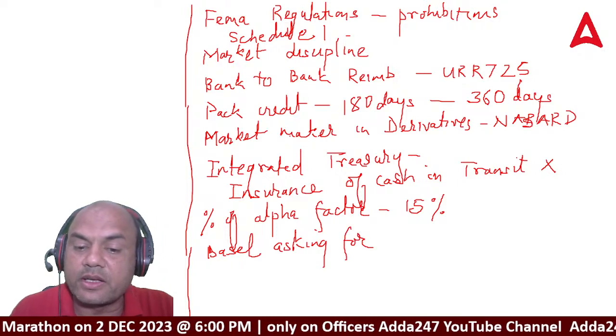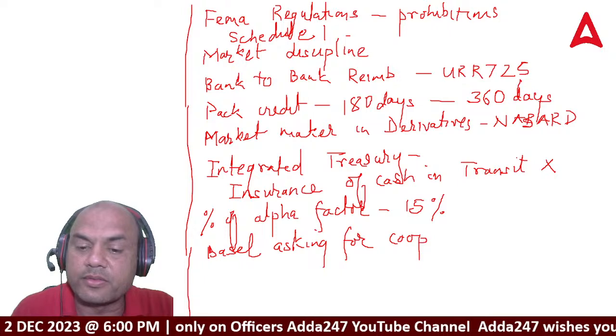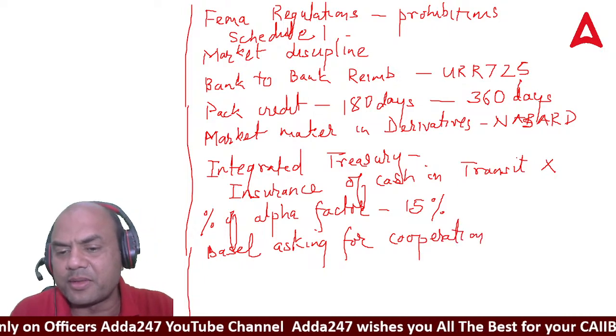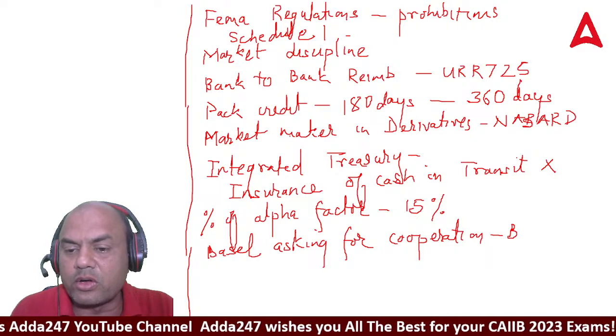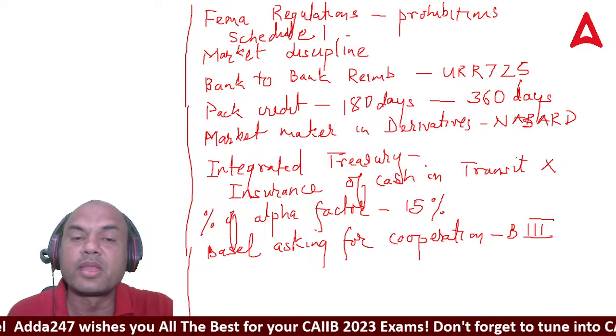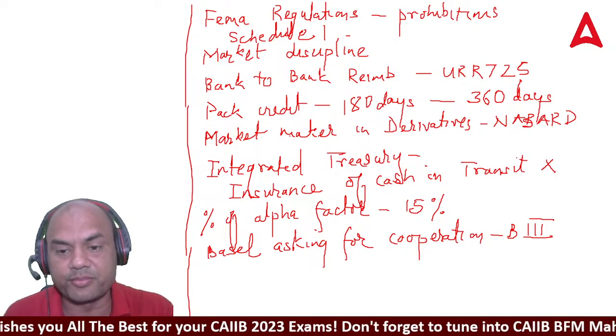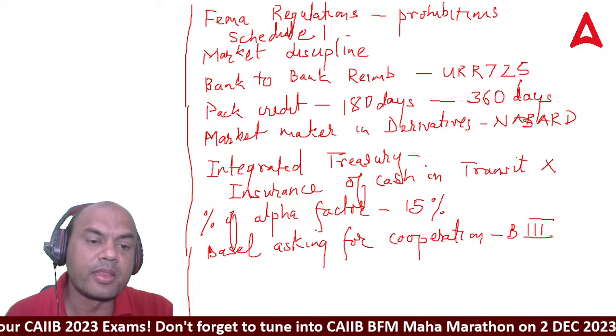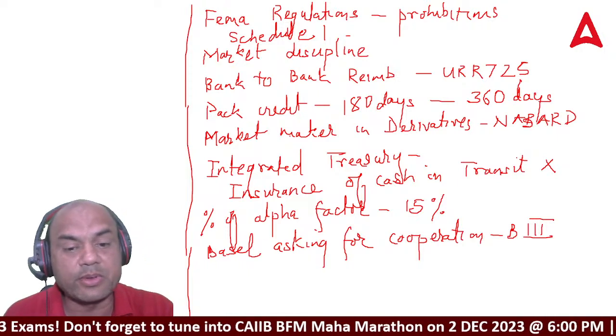See, this word you will see again in the exam. Cooperation between the bank and the host. So basically it is Basel 3. Basel 3 always talks about all these things. More cooperation between the bank and the auditor. Host, supervisor, auditor, whatever. Then cash management bills.